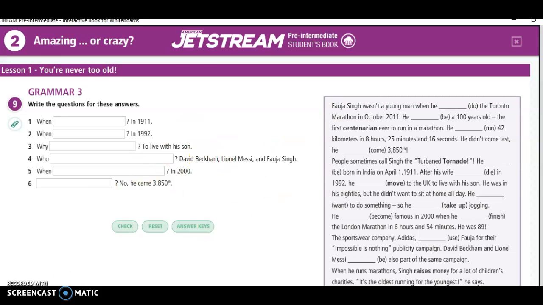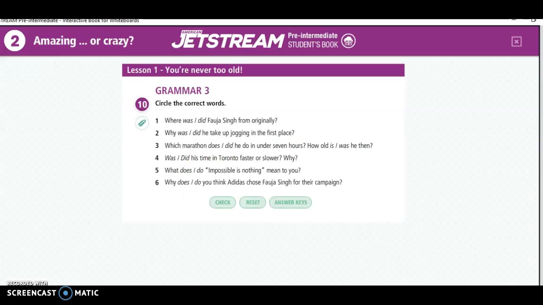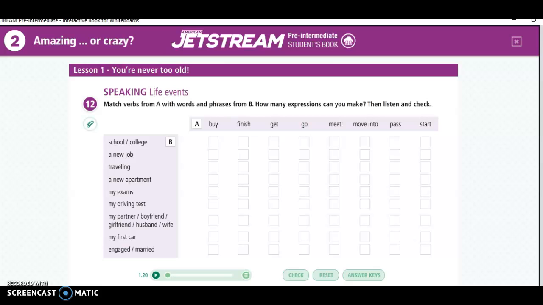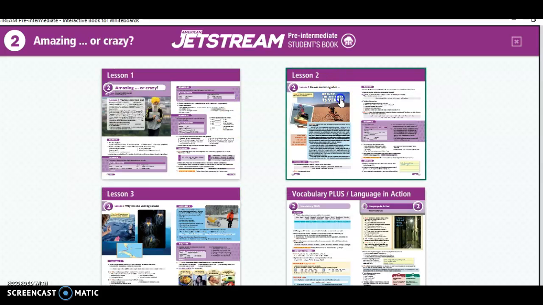Here's another activity for the grammar in lesson 1. And here's another activity you can practice. Here's another activity and we're still in lesson 1. Now let's go ahead and look at lesson 2.